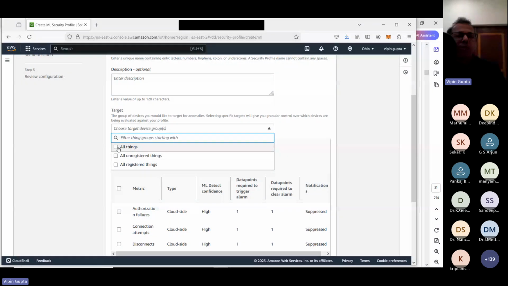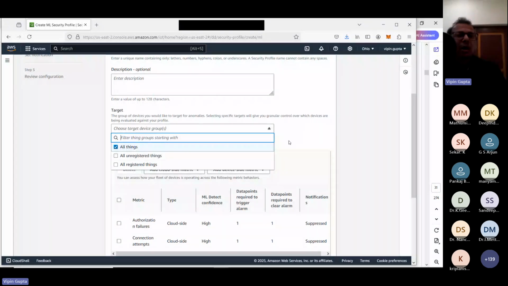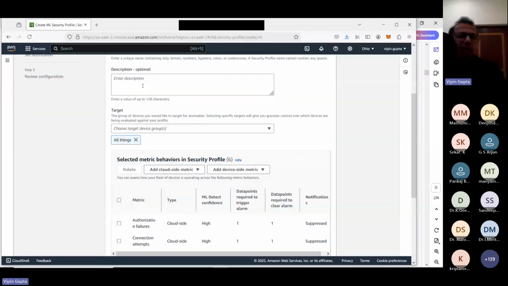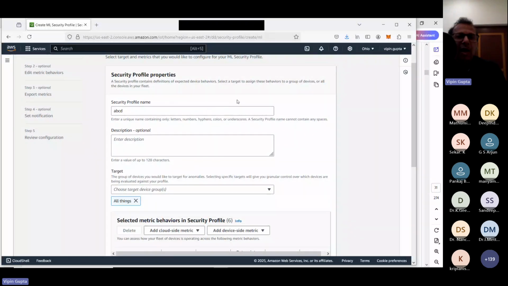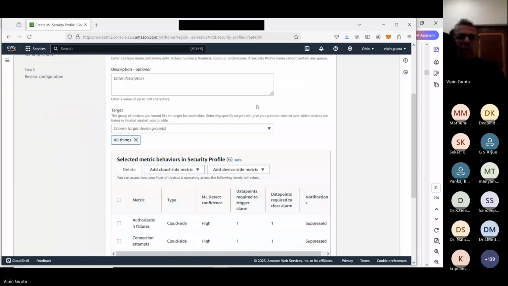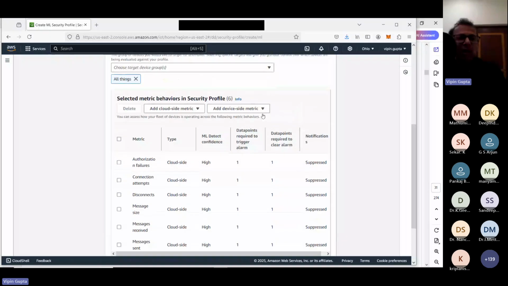So we can specify all the devices we want to defend by using IoT Defender. And here it is showing authentication failure. Suppose somebody is trying to brute force for finding the password. So what will happen? Authentication failures will be there.